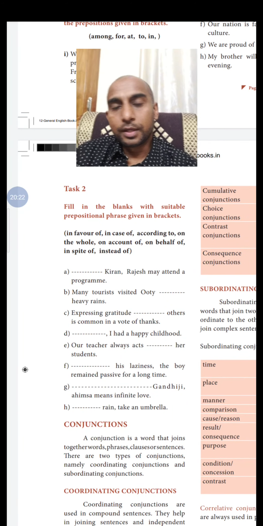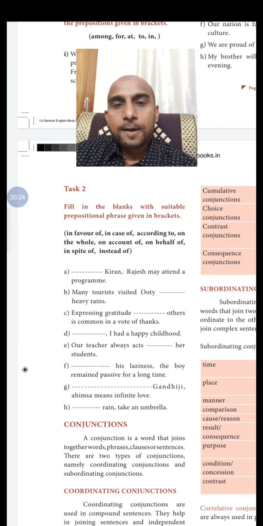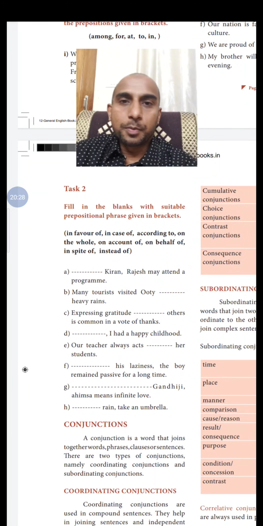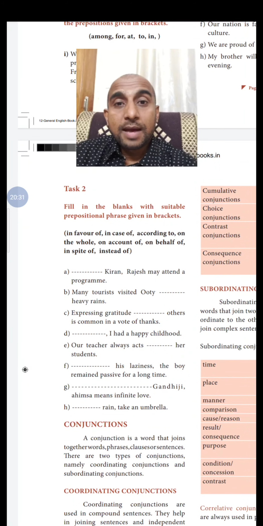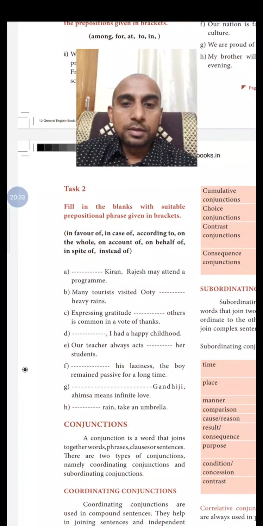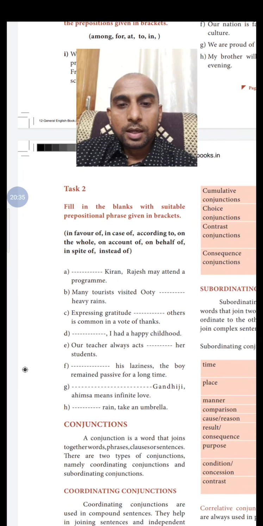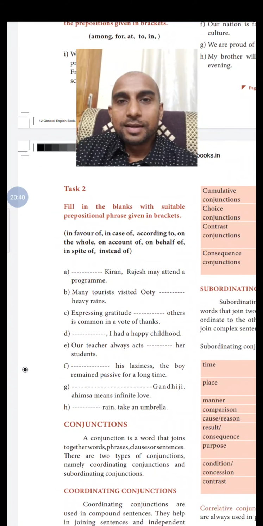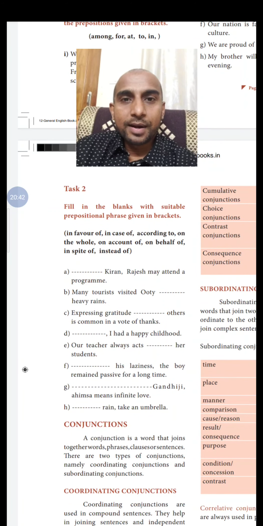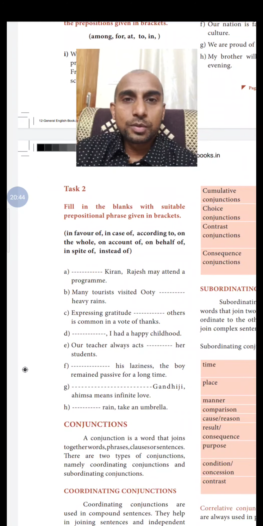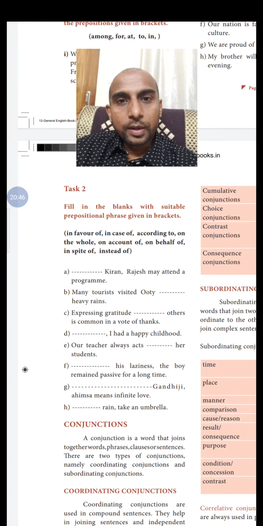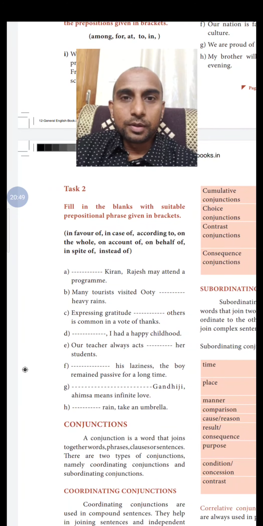So I think you would have marked the correct answers, and today you would have learned in detail about preposition and prepositional phrase. We have another topic in grammar given in unit number 2, that is conjunctions and the types of conjunctions, which we will learn in the next class. I hope all of you understood the topic assigned for us today. Now you can take a snapshot of the task which you have written and send it to the group.